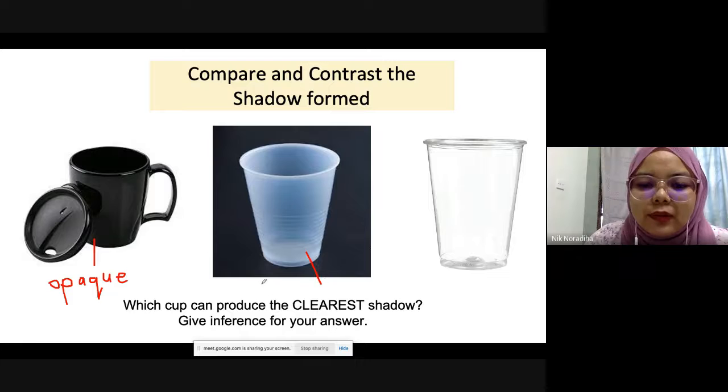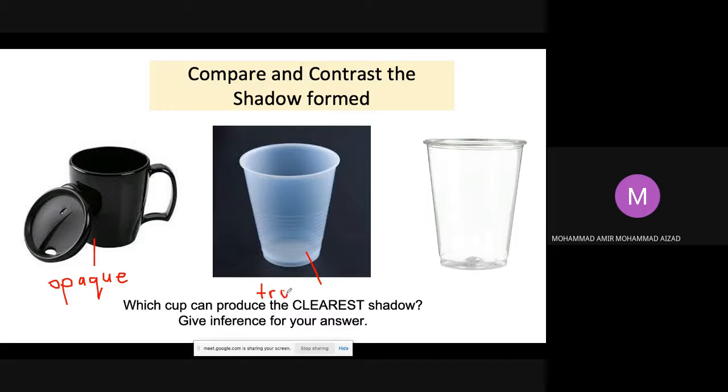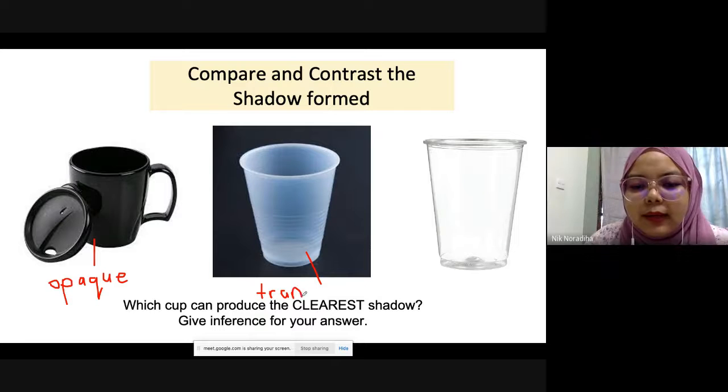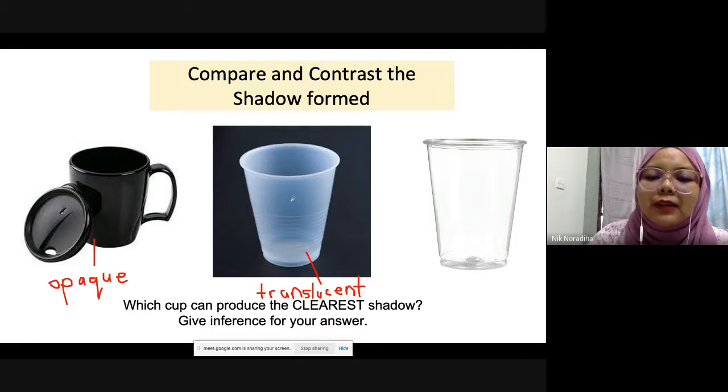Second one, transparent or translucent? Translucent. Why is this one translucent? Because a little light can pass through. Because some light, only a little light, can pass through. Translucent. Good job. Remember, translucent: you can see through, but it's not clear, because only some light can pass through.